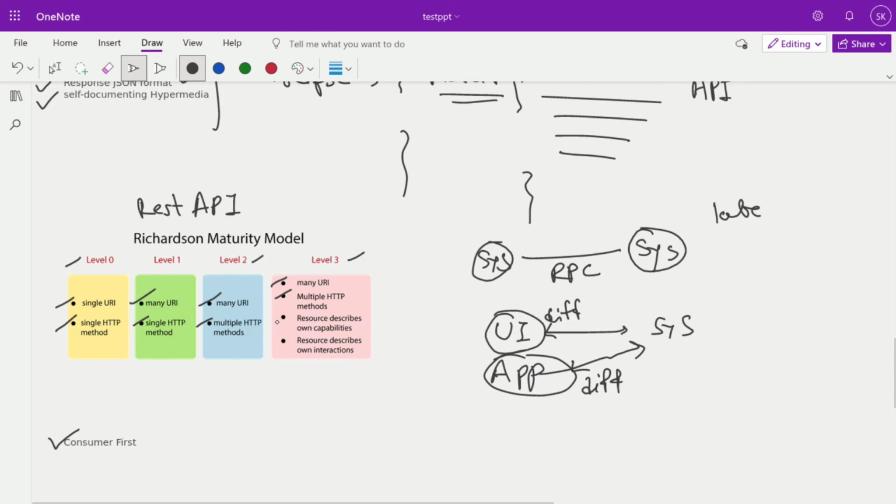Apart from that, the resource describes its own capabilities, like I already explained: what you can do with this resource and how to interact with that resource. So everything is already documented and you will get it in the response.